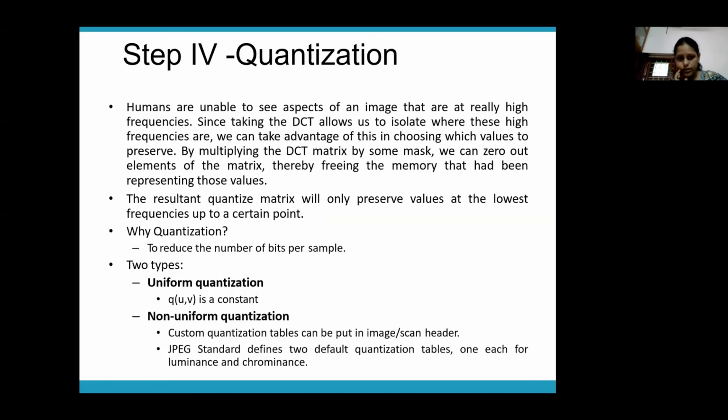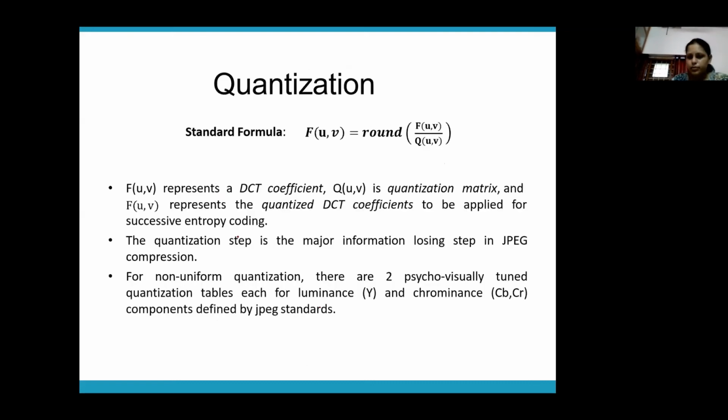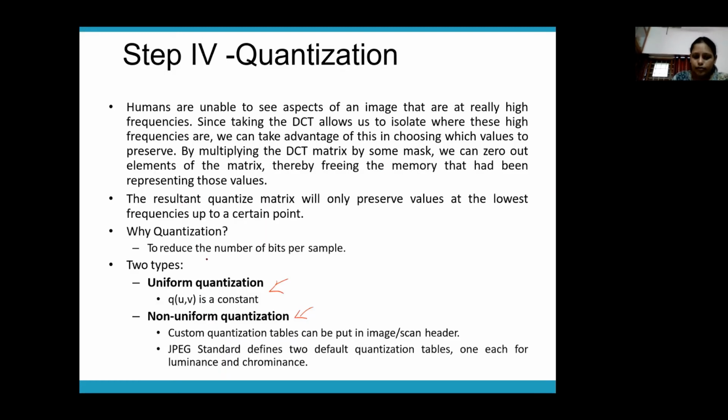Now we are coming to the fourth step. What is the objective of the fourth step? The fourth step is to reduce the high frequency part to 0. For that, you can apply two types of quantization, uniform quantization or non-uniform quantization. What is the difference? In quantization, we are dividing by another matrix. In uniform quantization, you divide the whole matrix by a constant. Normally we do non-uniform quantization in JPG.